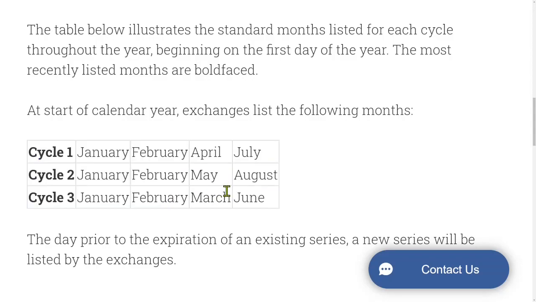Here's a table showing what months are guaranteed to be available at the start of the year. And there may be more depending on the popularity of the option chain. A new month will become available the day prior to the expiration of an existing month. Exchanges are allowed to list additional months for popular option chains, but as far as I know, it's not carved in stone when these additional months are released or what will be available. My guess is they follow the existing pattern and they're released a day before a monthly expires, and the pattern could change depending on the chain's popularity.